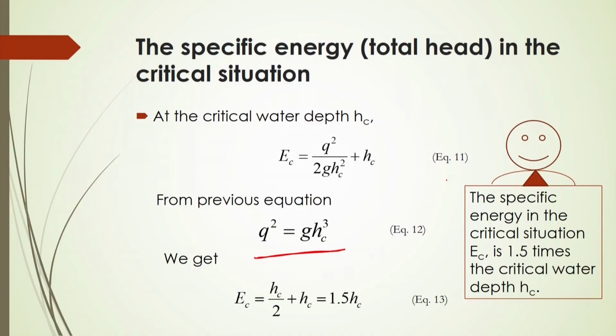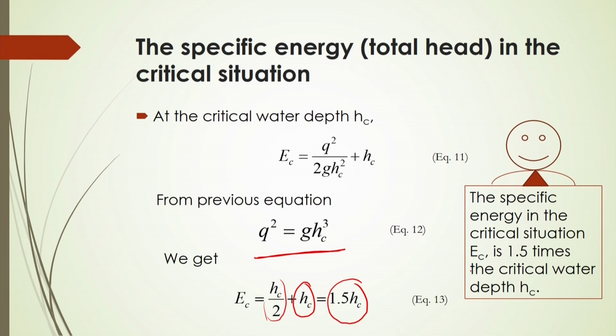After substitution of this q value in equation number 11, we have EC equal to HC by 2 plus HC, which equals 1.5 into HC. Very interesting: the specific energy in the critical situation EC will be 1.5 times the critical water depth HC.